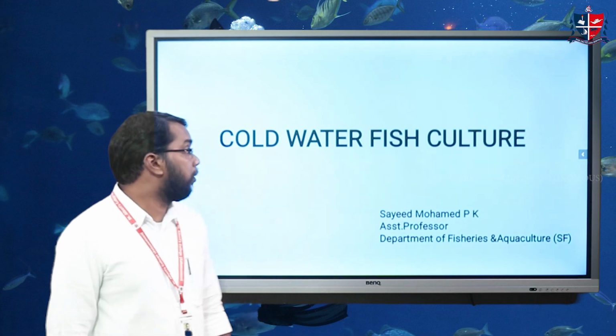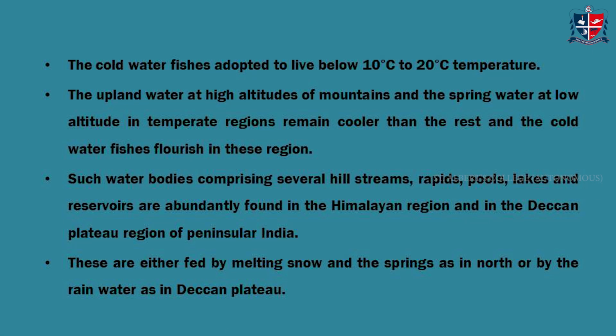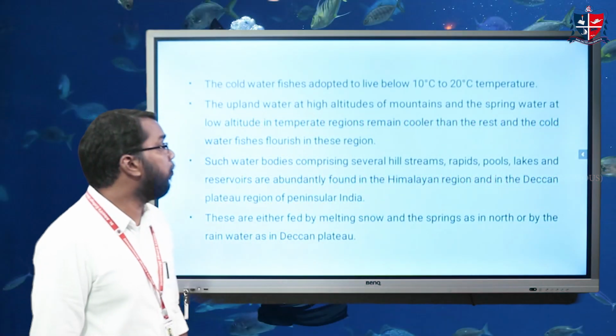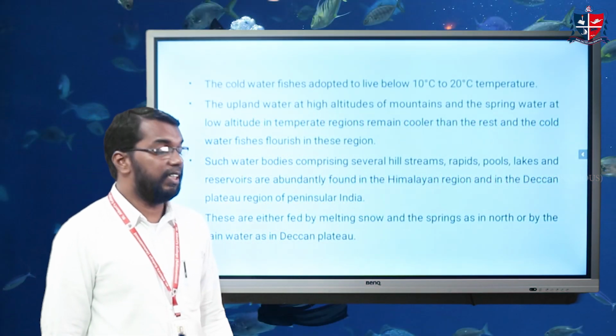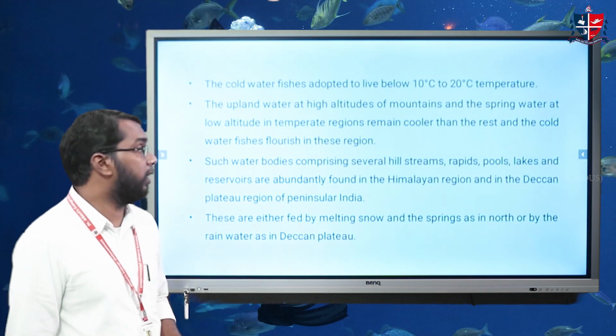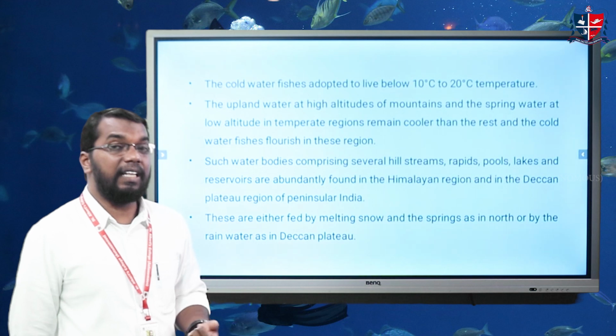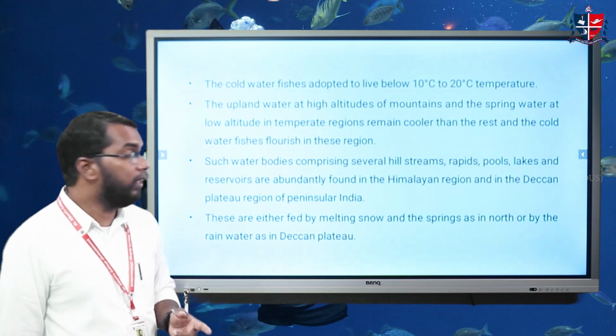Today we are going to discuss the topic of cold water fish culture. Cold water fishes are adapted to live in a temperature range of 10 to 20 degrees centigrade, and the upland waters of high altitude in the mountain region and low altitude in the temperate region remain cooler, and the cold water fishes mainly flourish in these regions.